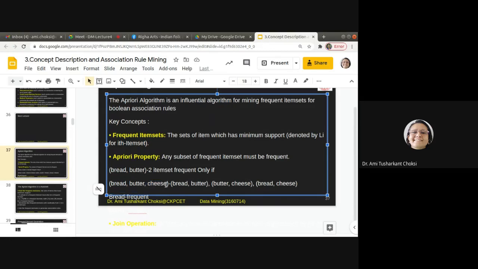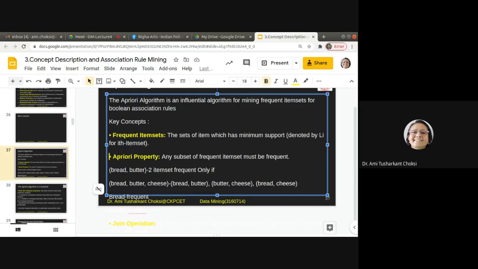So a three item set is frequent only if its subsets are frequent. So the meaning of this Apriori property, I guess you understand, right?